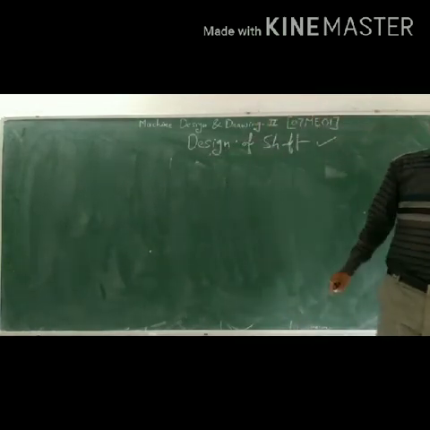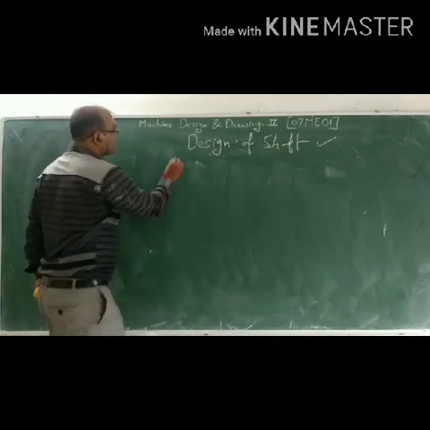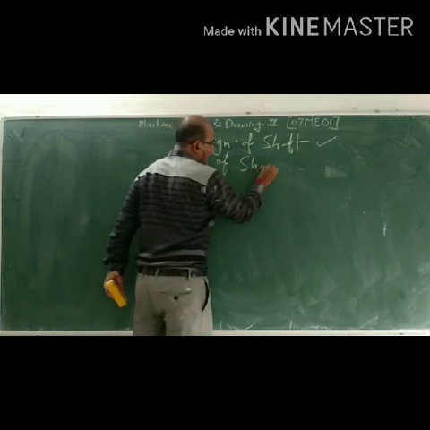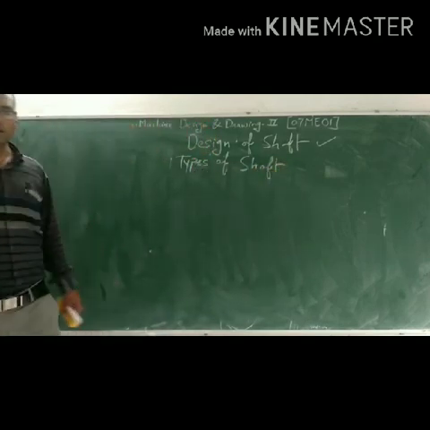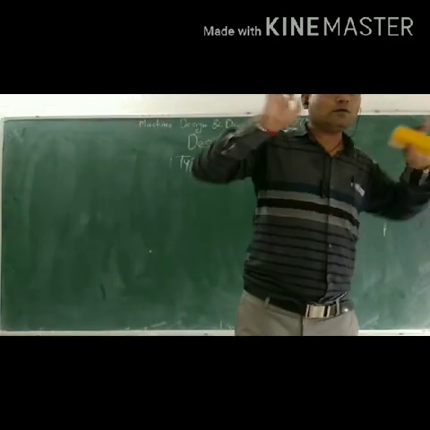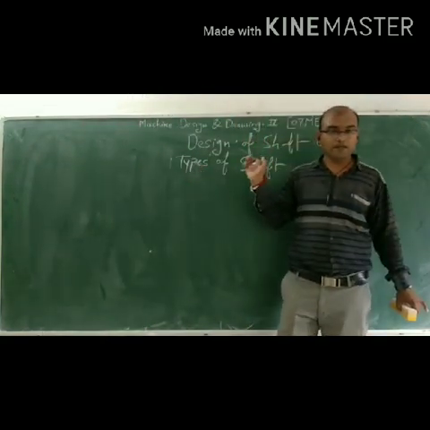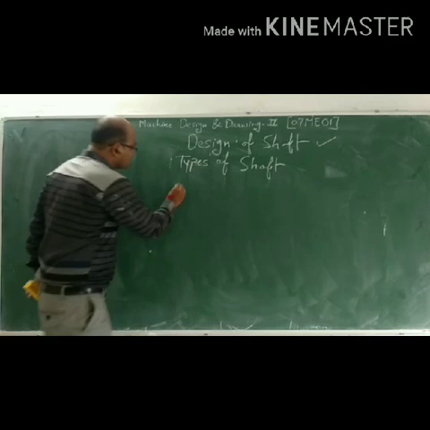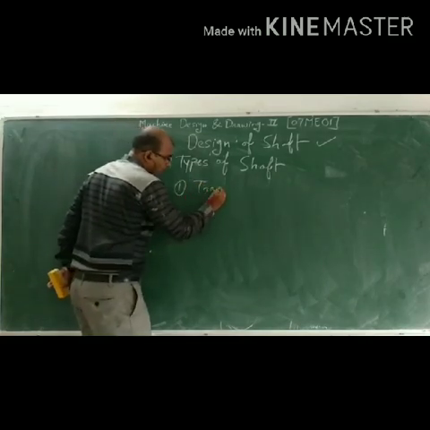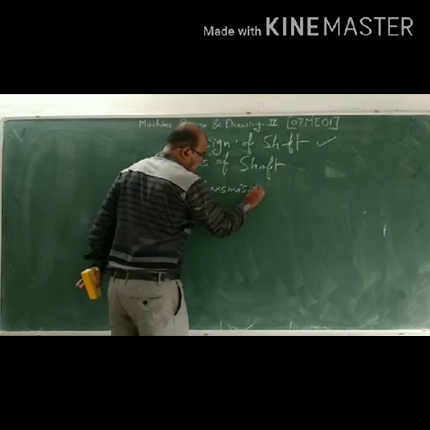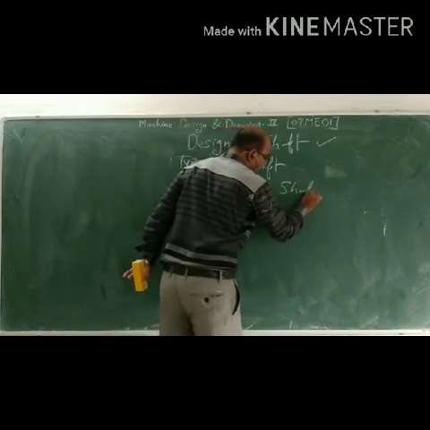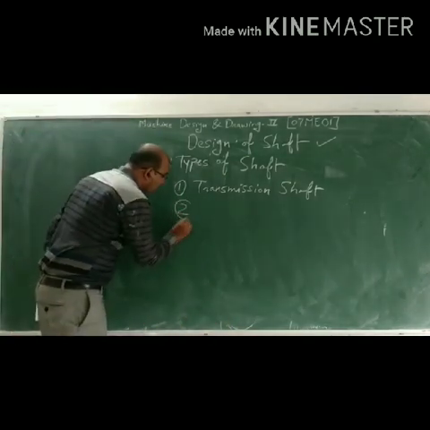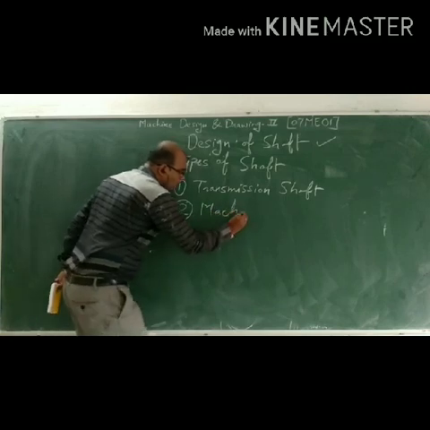Now we can discuss the types of shaft. In your first chapter, design of shaft, we cover all parts related to the shaft. In types of shaft, there are two types. The first one is the transmission shaft, and the second one is the machine shaft.